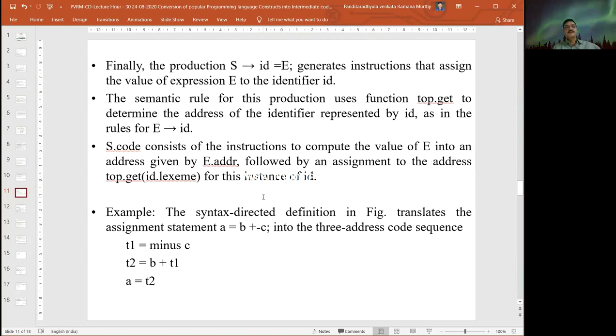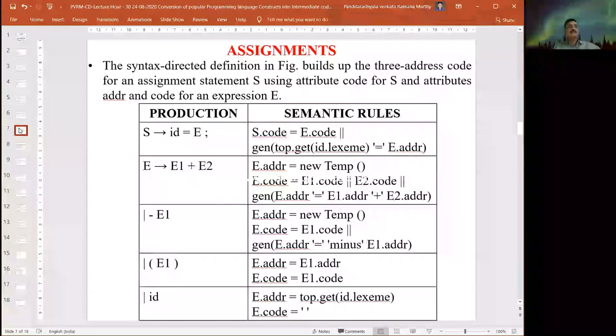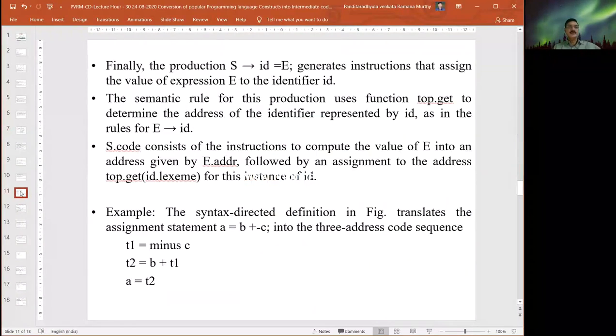So if you are identifying a simple three address definition in the above figure, this particular small grammar containing the semantic rules, and you take a small assignment statement a = b + -c into the three address code sequence, what is required first of all?